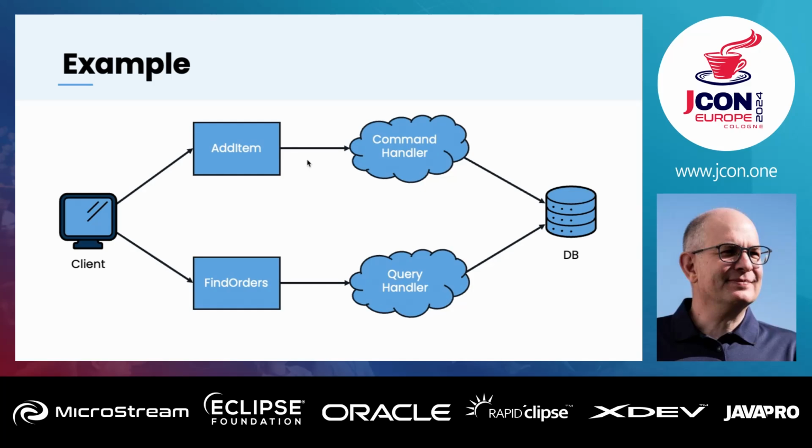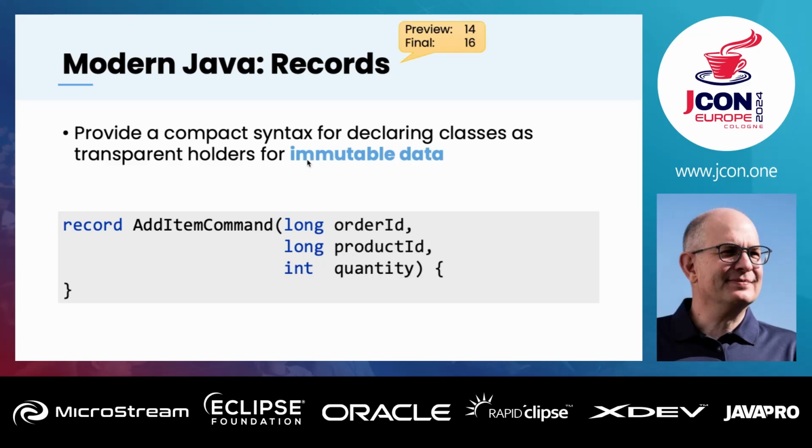Whereas an event is something that already happened. So the command has the name add item, for example, and if this succeeds, we could create an event, and the event would be called item added event, for example. So the events are always in the past form, right?